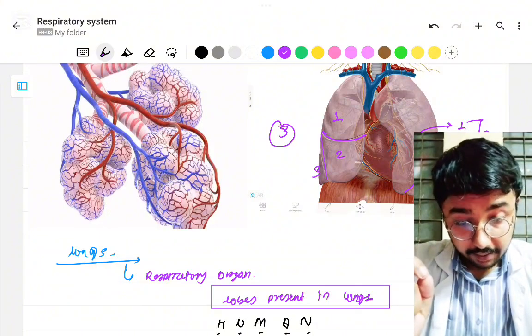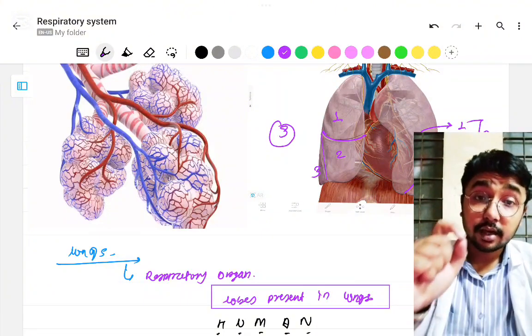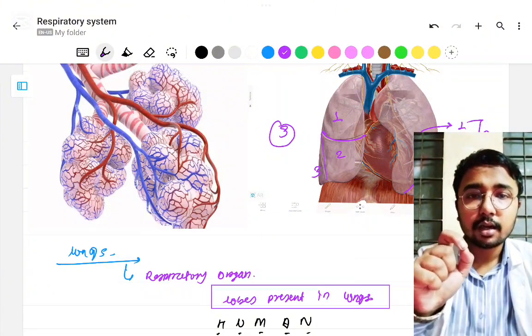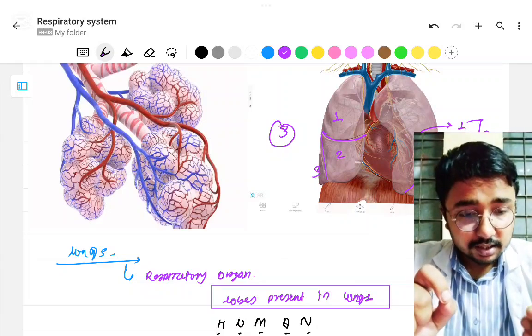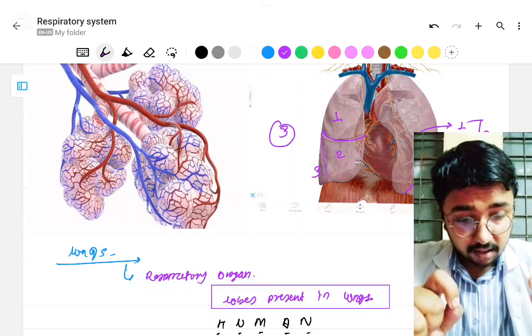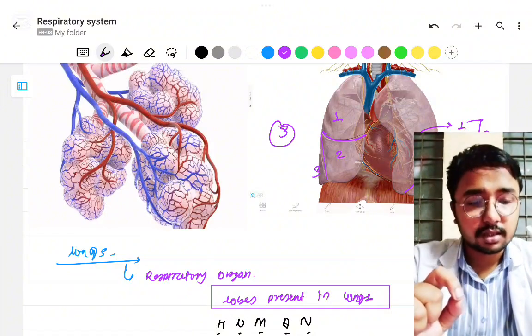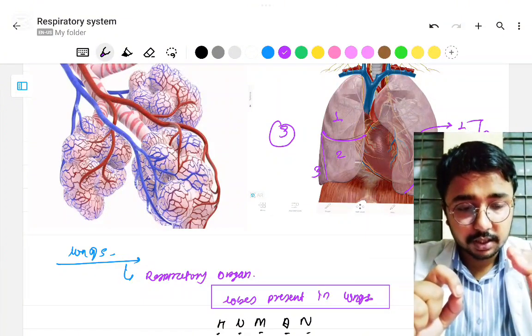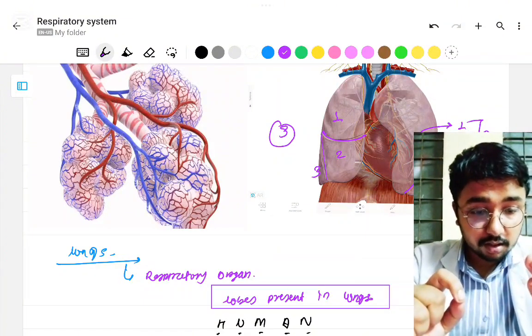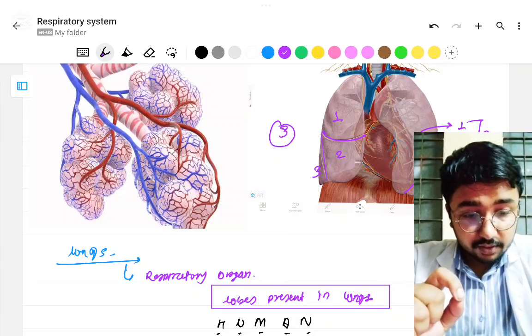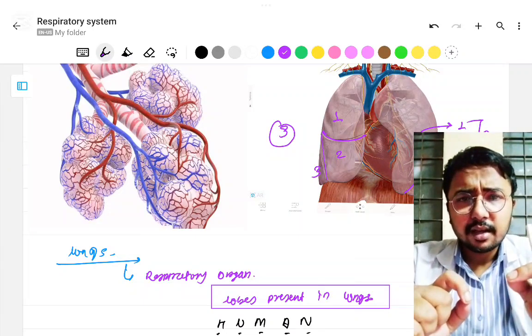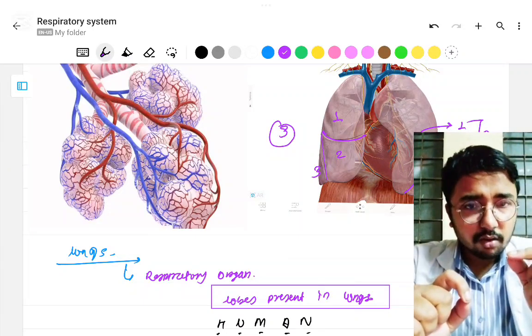Clear? If you appreciate this figure, you can see that in the right lung there is an oblique fissure as well as a horizontal or transverse fissure. But in the left lung, there is only the oblique fissure.